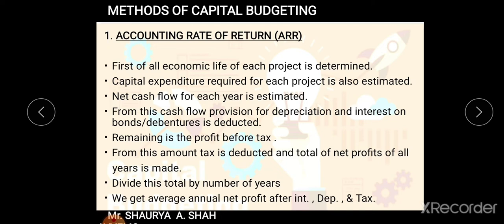Fine. So just go through it once again. First is determining the economic life. Second is capital expenditure. Third, cash flow is estimated. Then you deduct the depreciation. You deduct the interest on bonds and debentures. Remaining is PBT. In that PBT, you deduct the tax. Once the tax is deducted, you will divide it by the number of years and you will get the average annual net profit. Is it clear, everyone? Fine. Moving on.